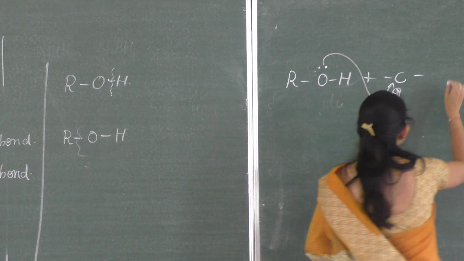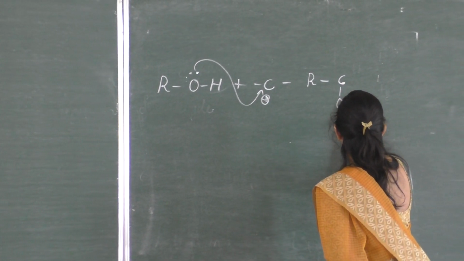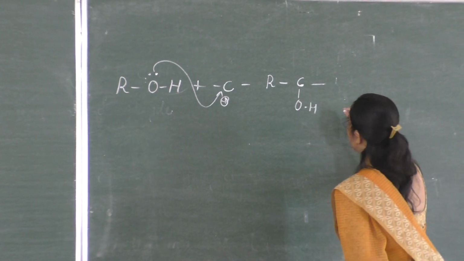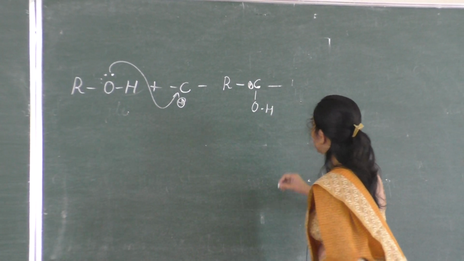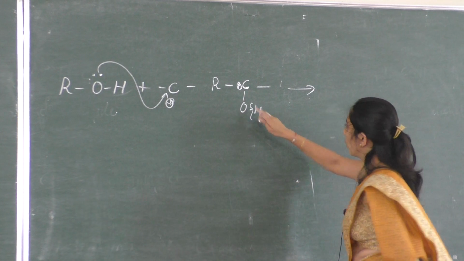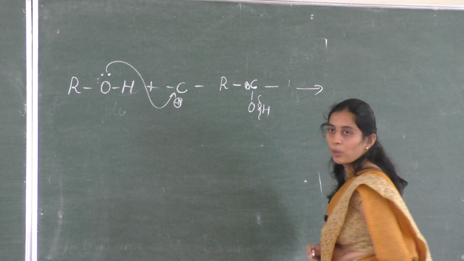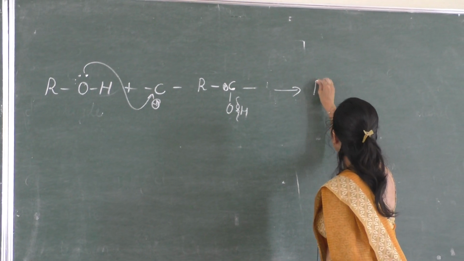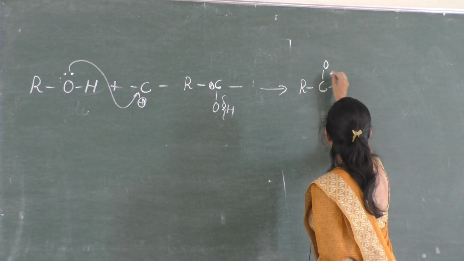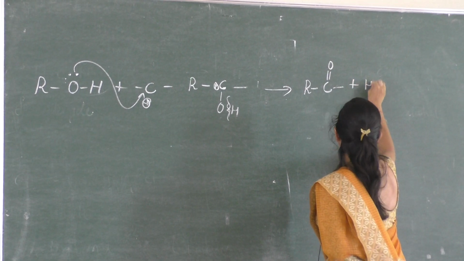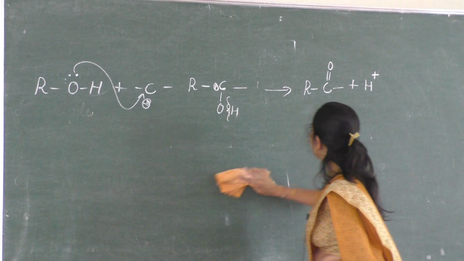So R, C, O, H, RCOH. Next, cleavage takes place, the breaking of the OH bond takes place. So we are going to get RCO double bond O here plus H plus. So this is how the reaction takes place here.